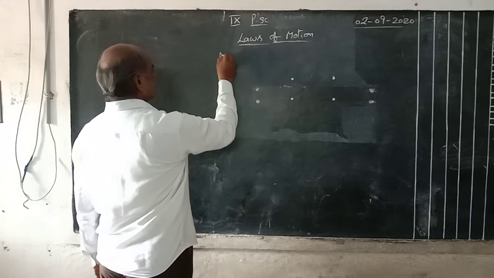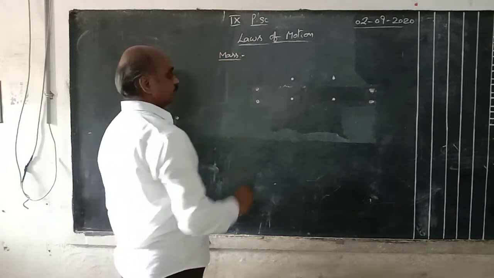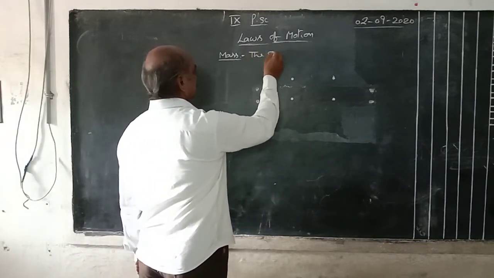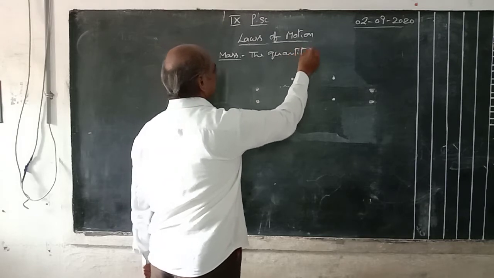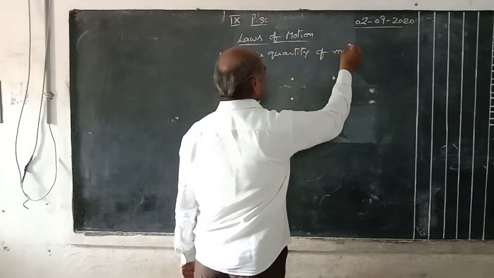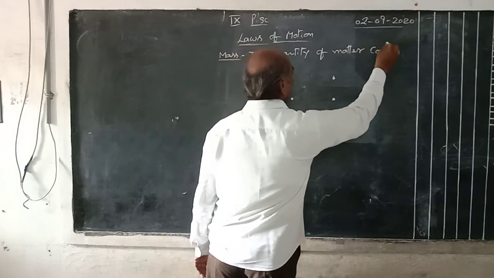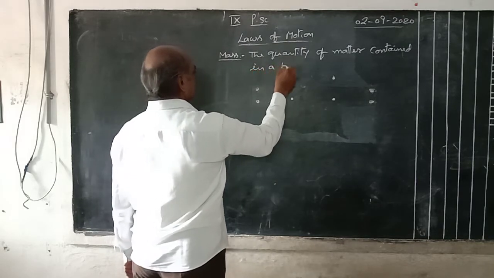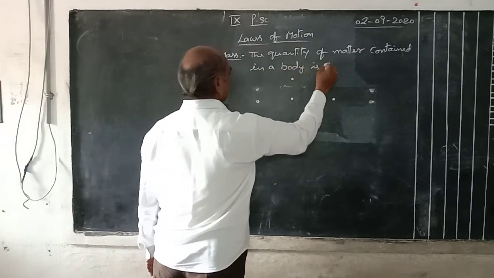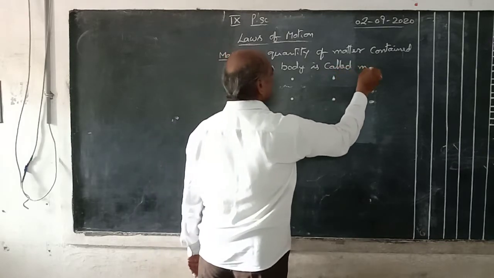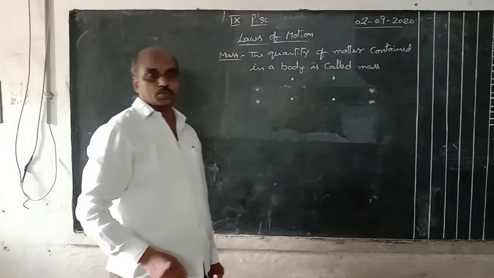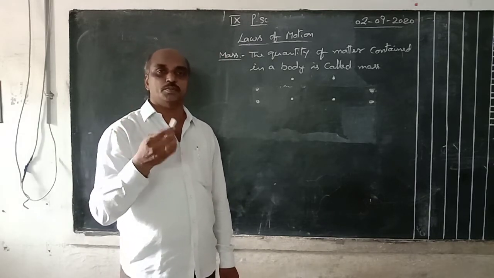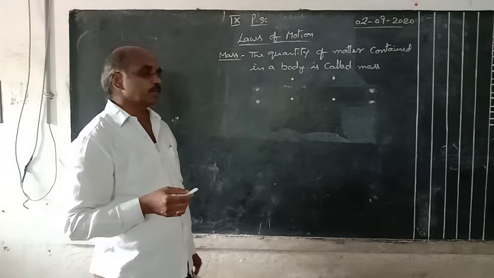The basic fundamental word is mass. First one is mass. What is meant by mass? The quantity of matter contained in a body is called mass. Suppose this is a jar piece. This consists of 100 molecules. These 100 molecules are called mass, the quantity of matter contained in a body.